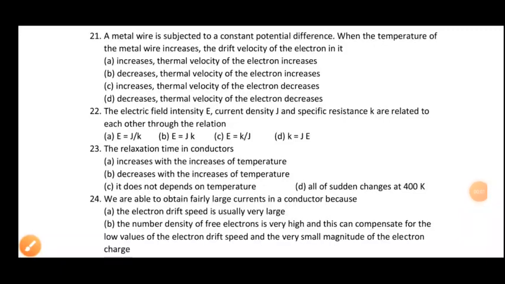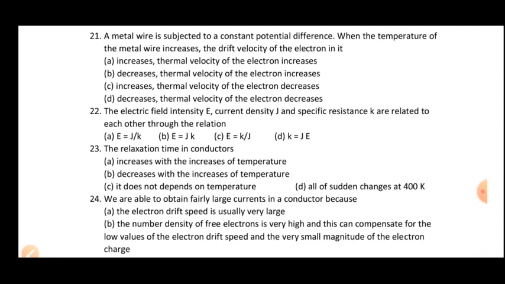Very good morning, students. In the last class, we started to discuss our RT 3.2 paper that is based on current electricity. Up to question number 20, we have discussed in our previous class and previous video. I think you have watched that already. So let's discuss the rest of the paper now, from question number 21.